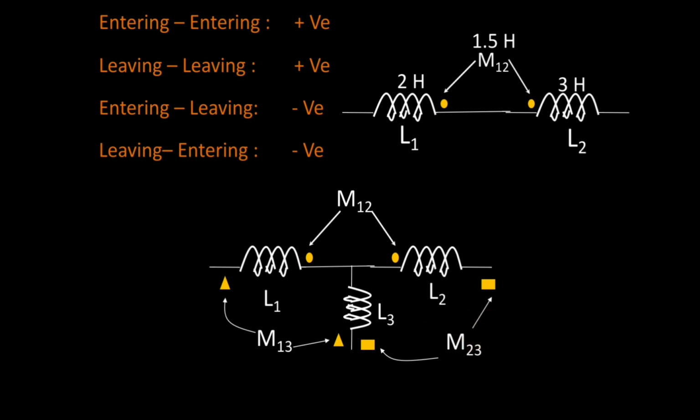Okay. So what exactly does mutual coupling mean? The mutual coupling means L1 and L2 are mutually coupled. It means exchange of flux is possible between L1 to L2, L2 to L1. L2 and L3 are mutually coupled with each other. What does it mean? The exchange of flux is possible from L2 to L3, similarly from L3 to L2. And L1 and L3 are mutually coupled with each other. What does it mean? The exchange of flux is possible from L1 to L3 as well as from L3 to L1.